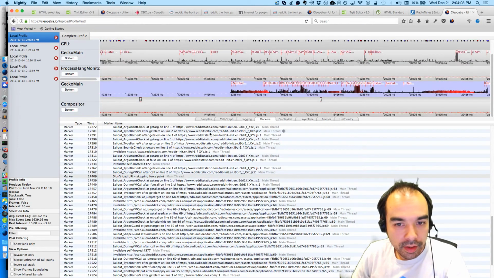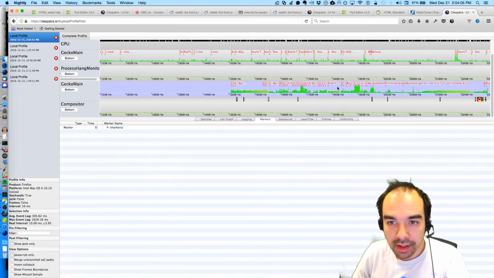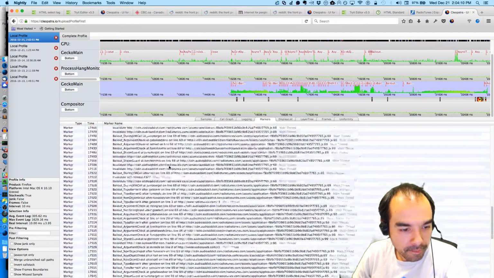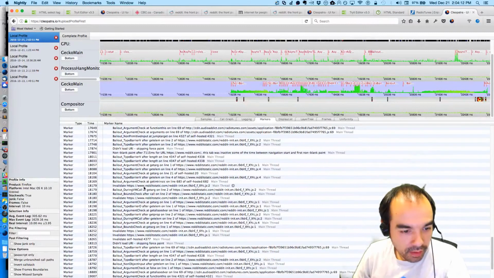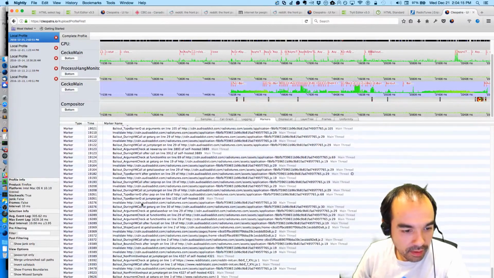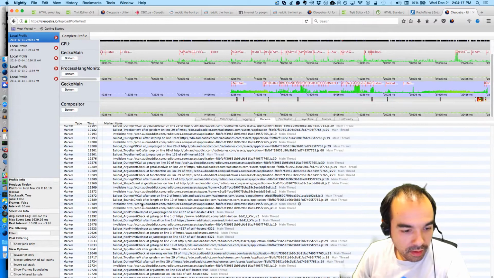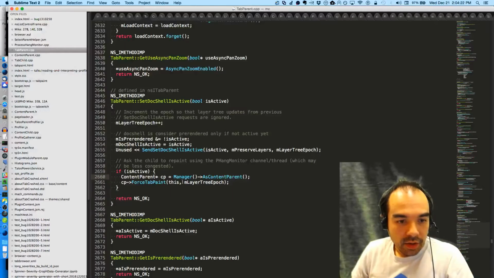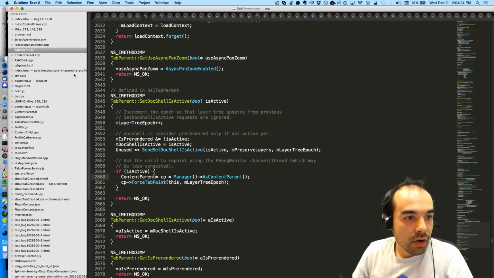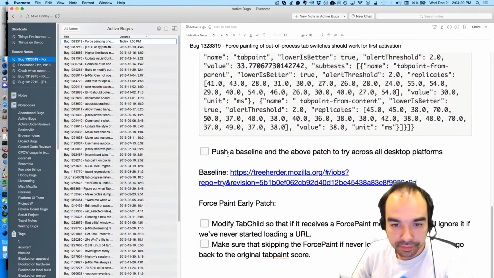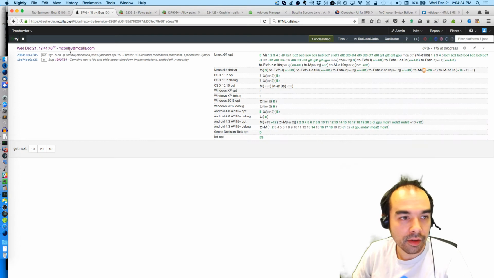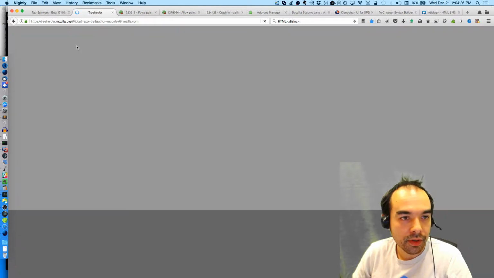Let's zoom out a little bit here. Are any of these markers saying that I force painted? I see a lot of us not force painting. Okay, so this plan's no good. This plan is no good, I don't think, because let's write this down. And also a link to my other try push, sorry.